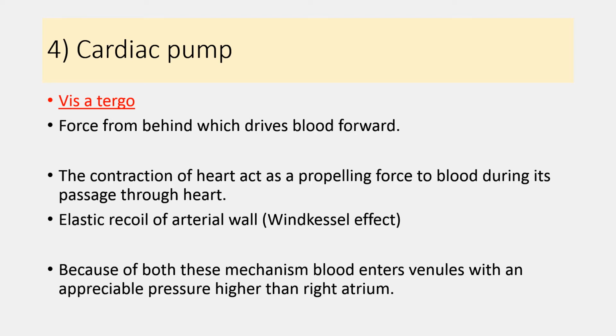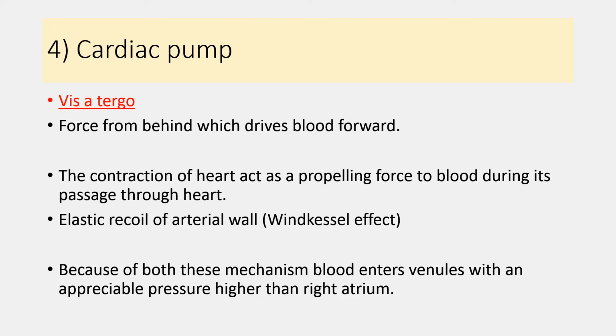Because of the contraction of the heart, which acts as a propelling force, the blood is forced during its passage through the heart, and when the blood enters the systemic circulation, because of the elastic recoil of the arterial wall, it ensures higher pressure in the systemic circulation.